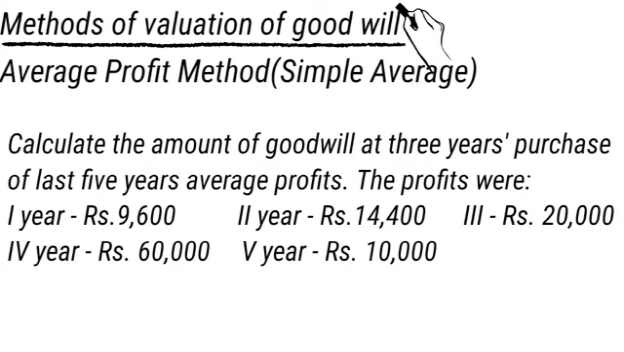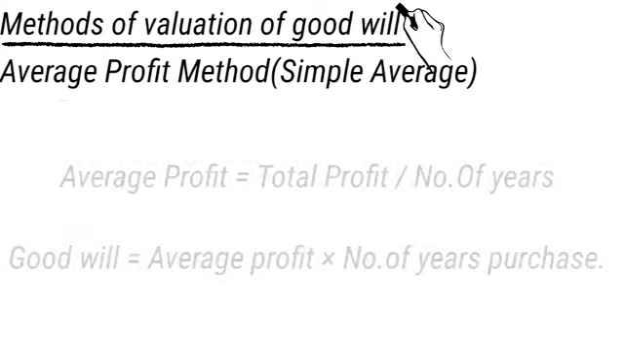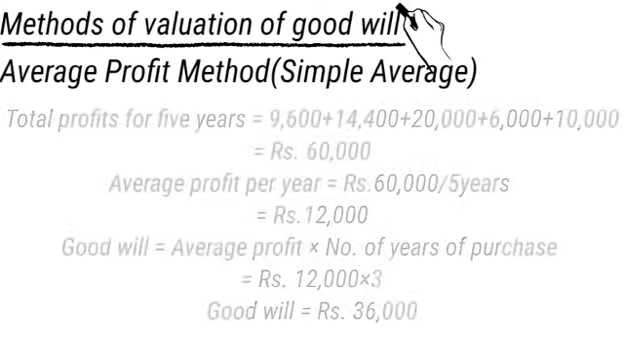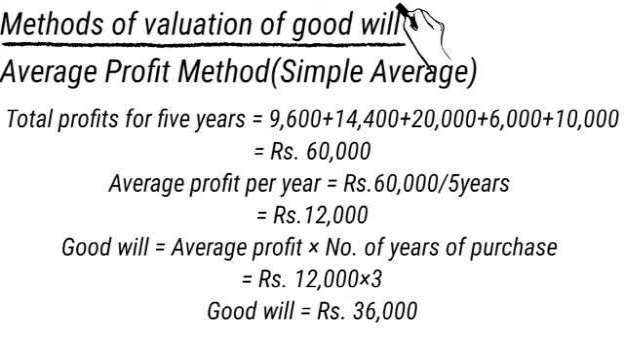First we have to calculate average profit. What is average profit? We first take the total of the 5 years profit: 9,600 plus 14,400 plus 20,000 plus 6,000 plus 10,000, which gives a total profit of 60,000. Average profit equals total profit divided by number of years. Since you have taken 5 years profit, divided by 5 years, that is equal to 12,000. Average profit equals 12,000.